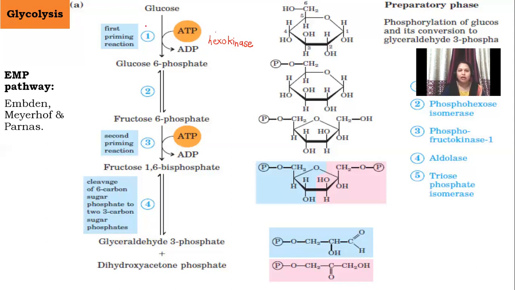Clear? Now, from where does this phosphate group come? Can you see that ATP is converted into ADP. So adenosine triphosphate is converted into adenosine diphosphate. That means one phosphate group has been removed from ATP and that phosphate group has been transferred to the glucose, and thus there is formation of glucose 6 phosphate. Now, this particular enzyme can work in the presence of Mg2+.